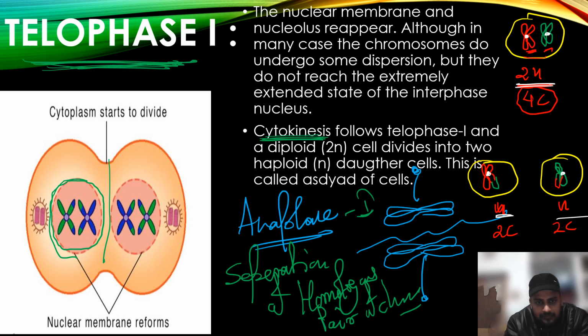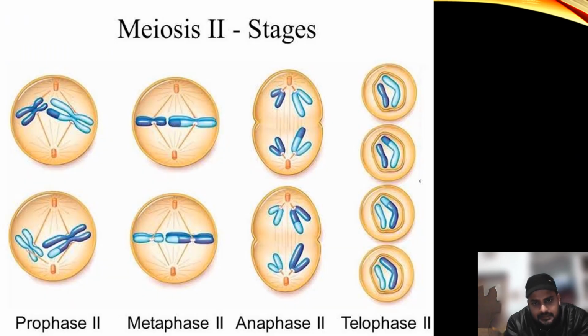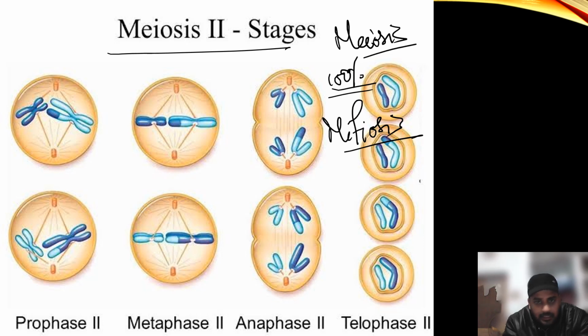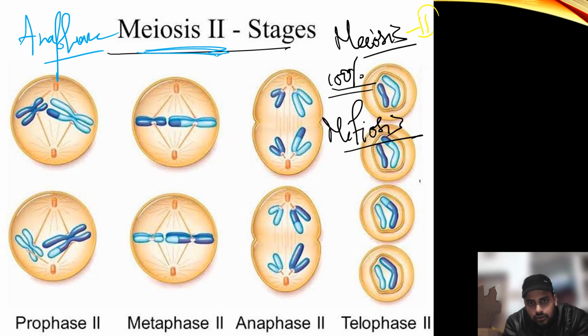Now I want to tell you that the meiosis second stage is 100% similar to mitosis. What is to be noted is that in meiosis 1, during anaphase, the homologous pair of chromosomes separates, but in meiosis 2, the centromere of one chromosome gets separated.